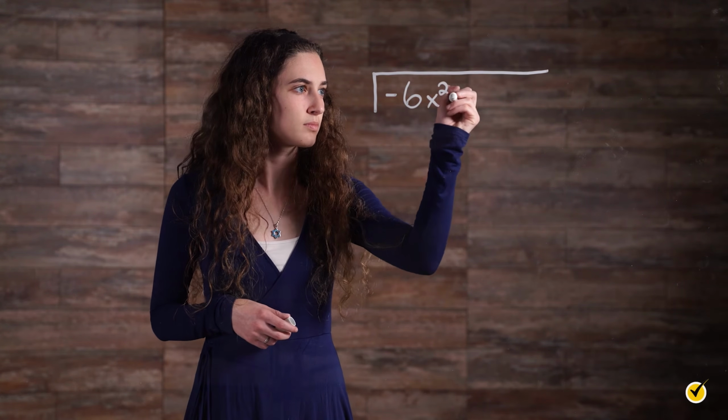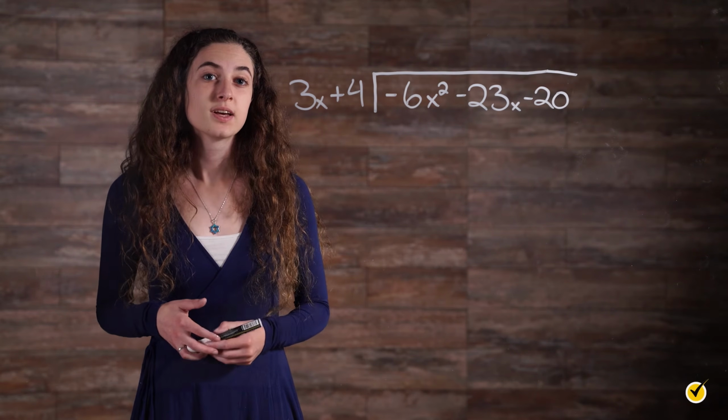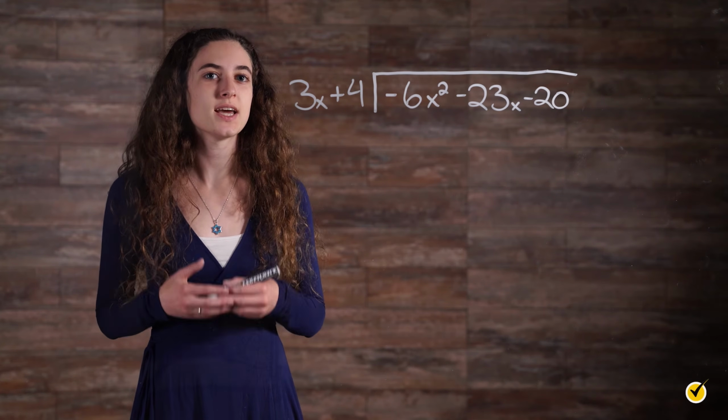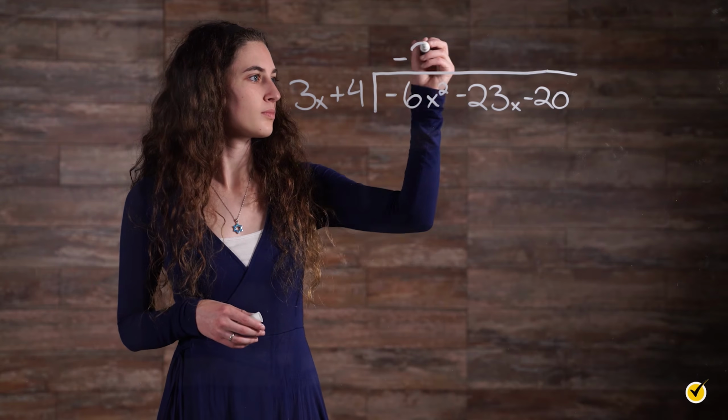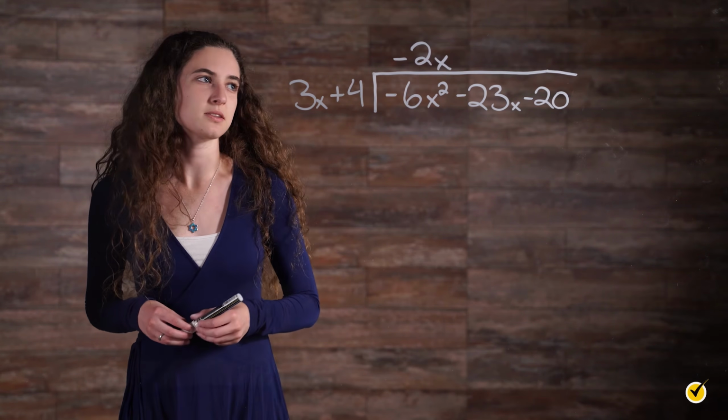Here's how it works. First, make sure the exponents of both polynomials are in descending order and put a 0 in for any missing in the sequence. For example, 2x squared plus 1 would be 2x squared plus 0x plus 1. Divide the first terms. Here, the question is, how many times does 3x go into negative 6x squared? Then, we're going to multiply 3x plus 4 by negative 2x.